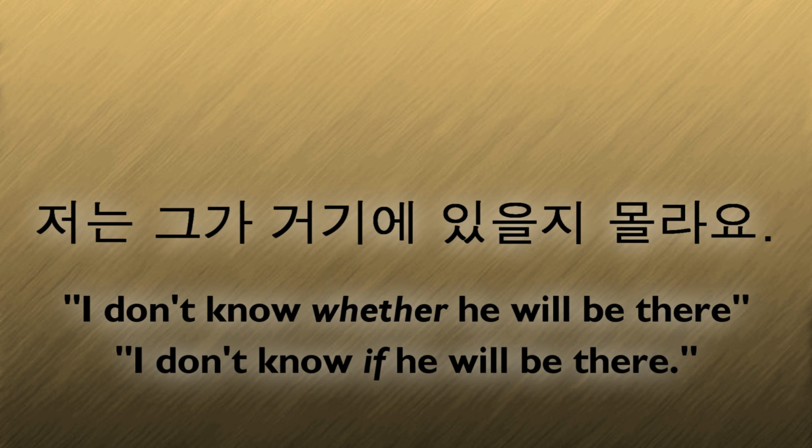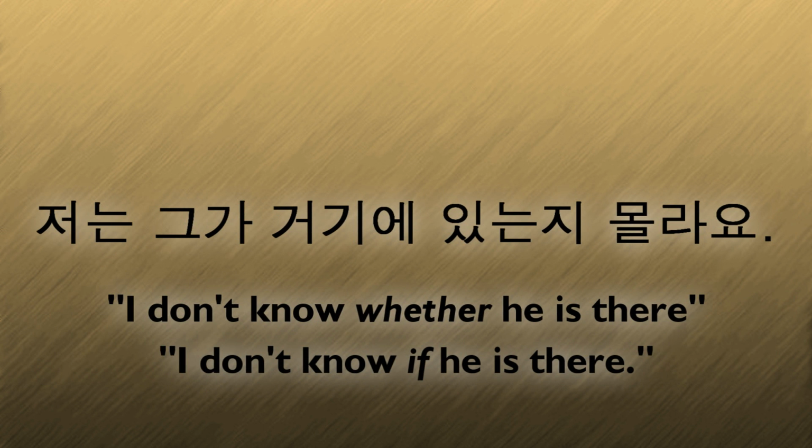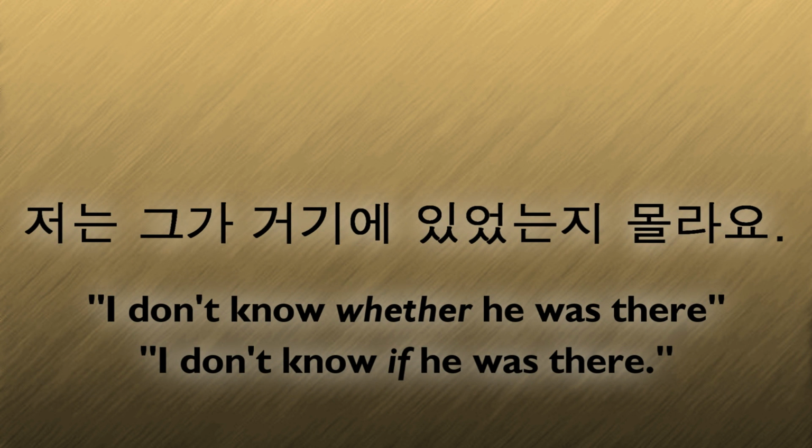저는 그가 거기에 있을지 몰라요. I don't know whether he will be there. We use 있을지 because we're talking about the future tense. Let's see what it would be in the past and present tense. 저는 그가 거기에 있는지 몰라요. I don't know whether he is there. 저는 그가 거기에 있었는지 몰라요. I don't know whether he was there.